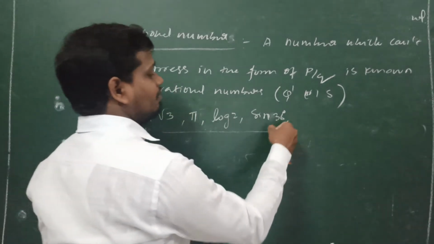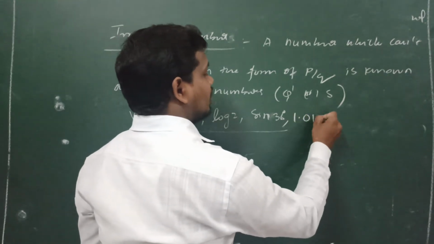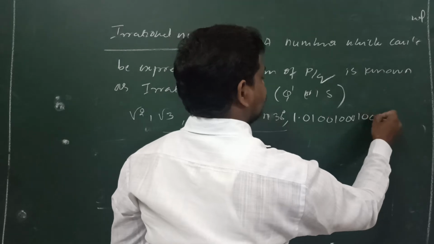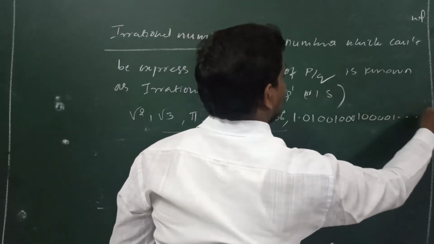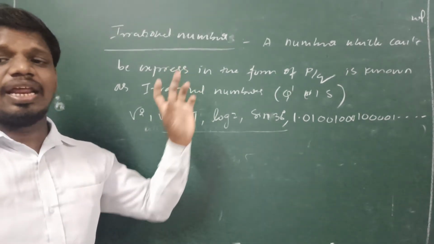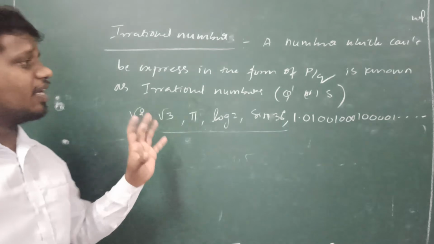So why do we say an irrational number gives non-terminating, not repeating decimals? Non-terminating, not repeating decimals. These are the examples for the irrational numbers.